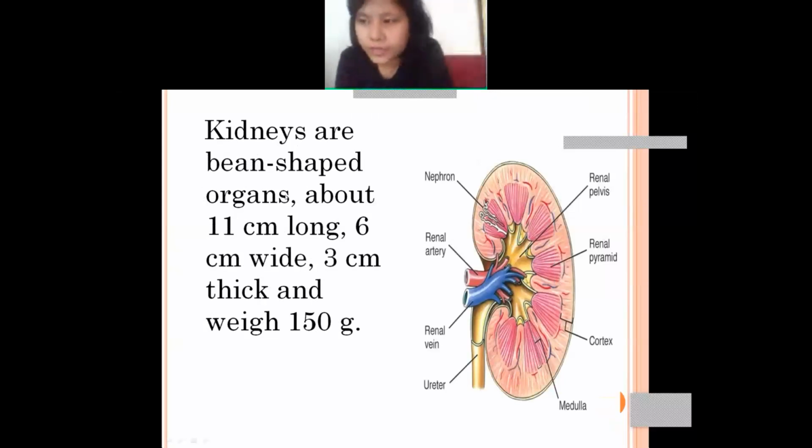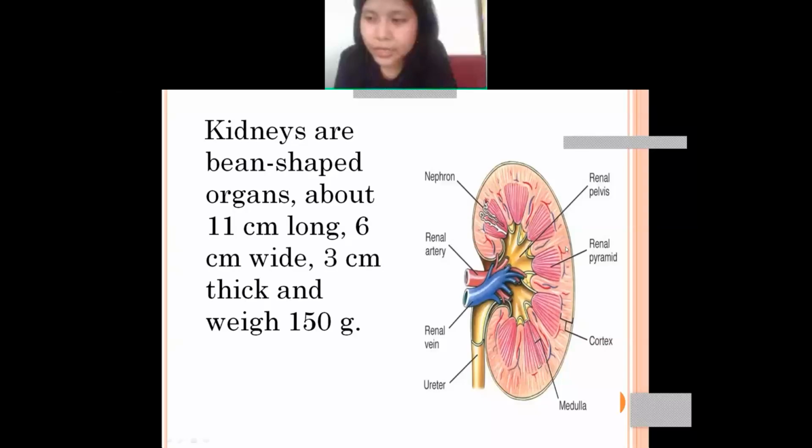You will find that the kidneys are bean shaped and about 11 centimeters long. The length of the kidney is 11 centimeters. What is the width of the kidney? The width is 6 centimeters. How thick is the kidney? The thickness is 3 centimeters, and the weight of the kidney is 150 grams. So this is the anatomical structure of the kidney.